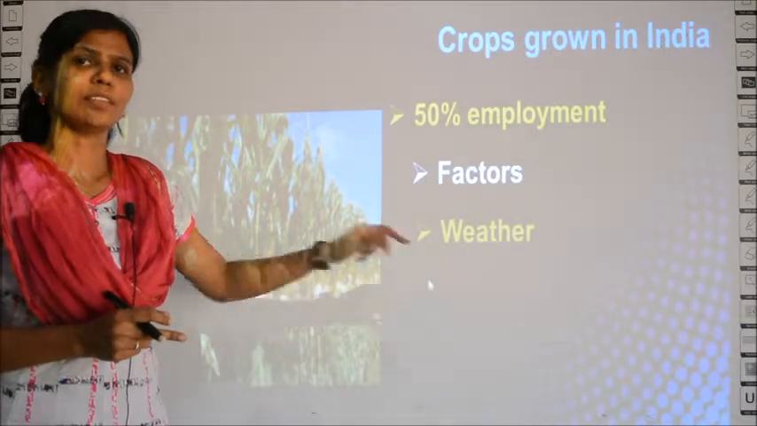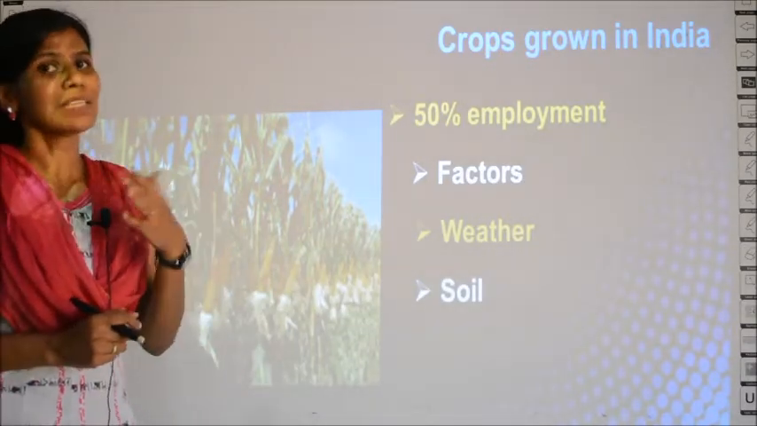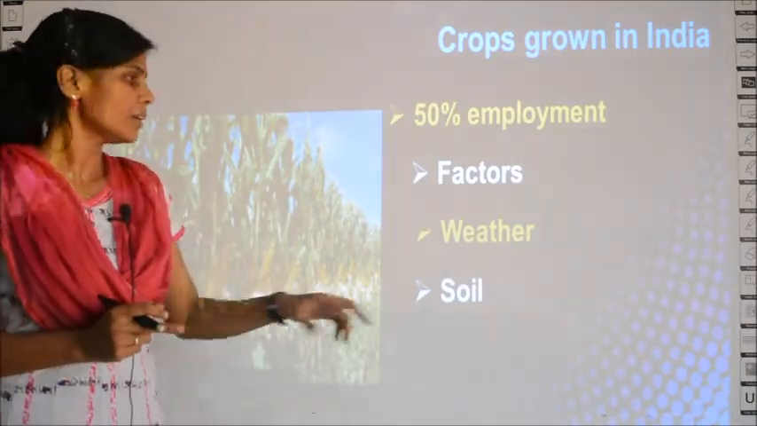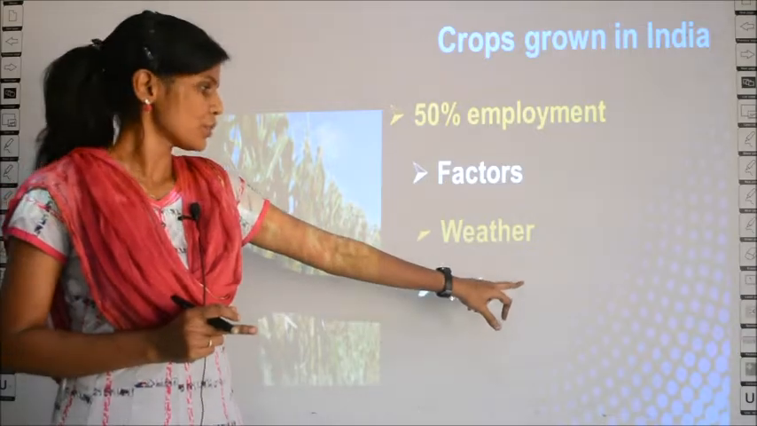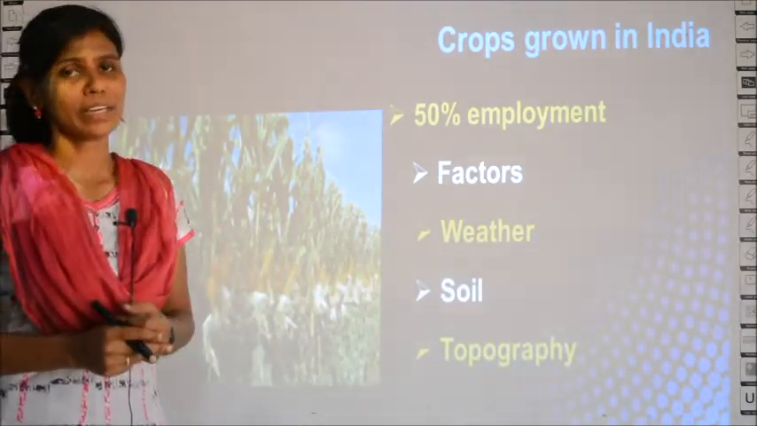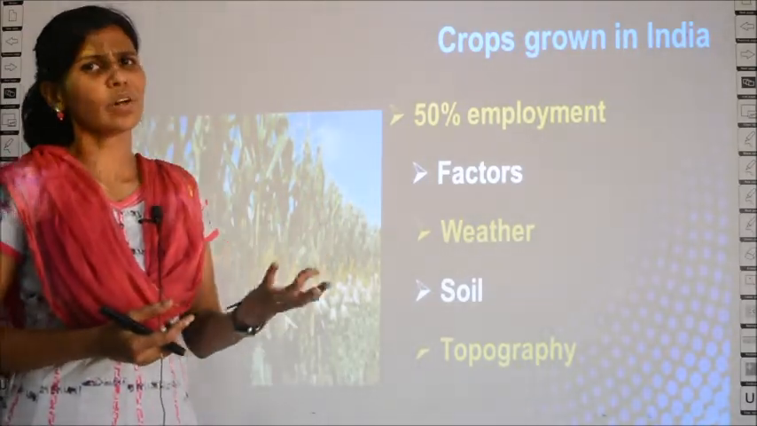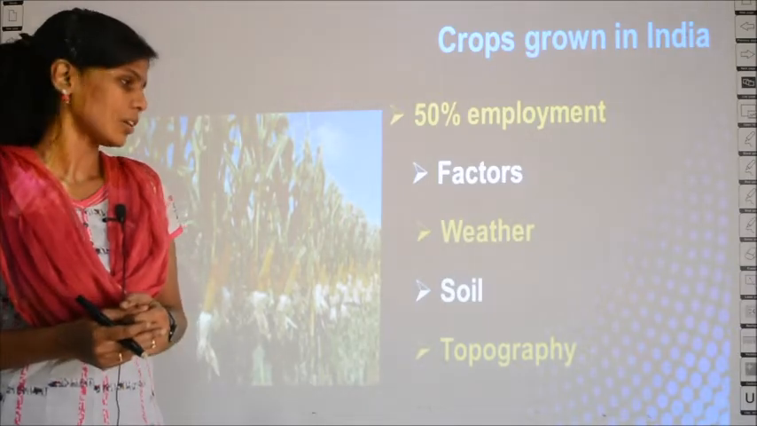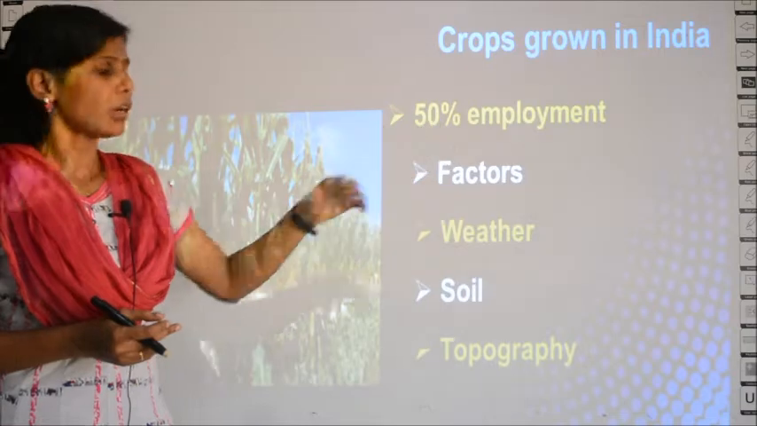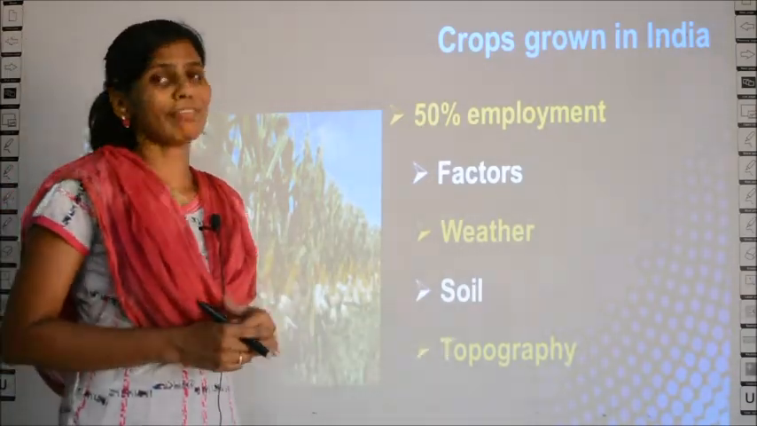First is the weather. Depending upon the weather, some plants may need a hot climate, some will grow in a moderate climate. So depending upon the weather, the type of plant which grows in a place will vary, and also depending upon the soil, there are different types of soil. Some plants will grow well in black soil, some in red soil, some in sandy soil. It varies, right? So one important factor for crop cultivation is soil, and topography is another factor.